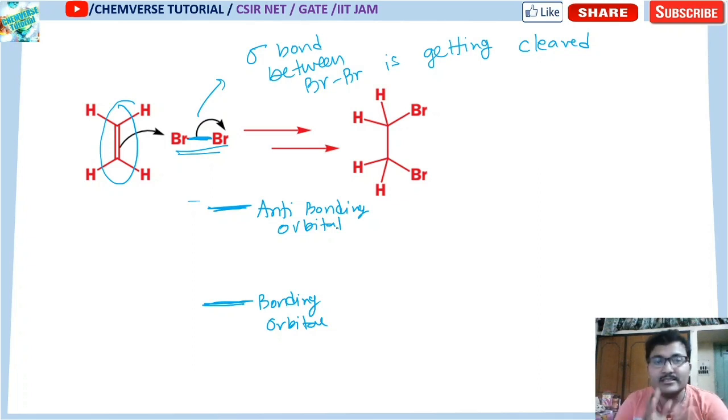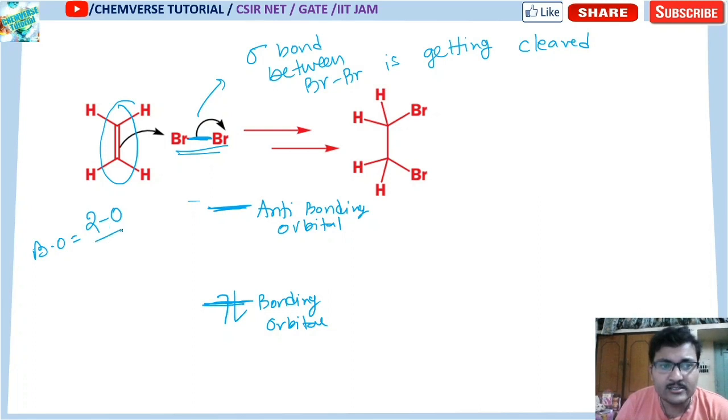This is the answer: if the bonding orbital has a pair of electrons, what will be the bond order? If the bonding orbital has 2 electrons and the anti-bonding has none, the bond order is 2 by 2, that is 1.